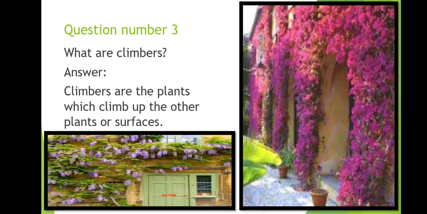Next question number 3 is, what are climbers? So the climbers are those plants which climb up the other plants or surfaces. They need support to grow because of their tender and weak stem, and they grow along the other surfaces or other plants.